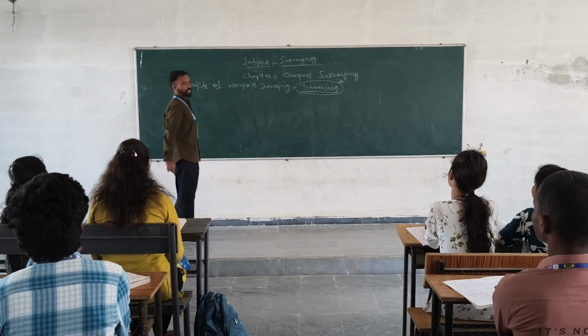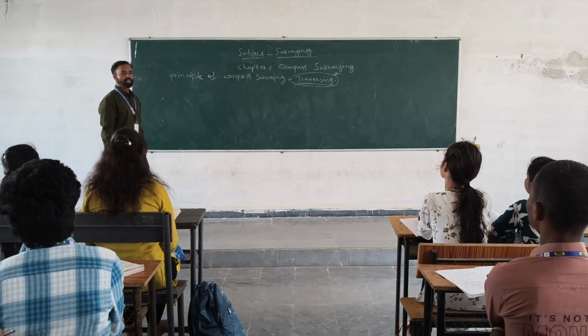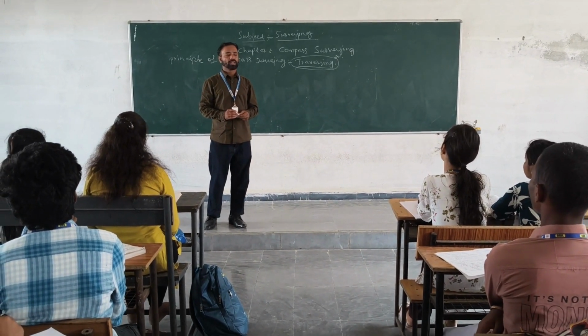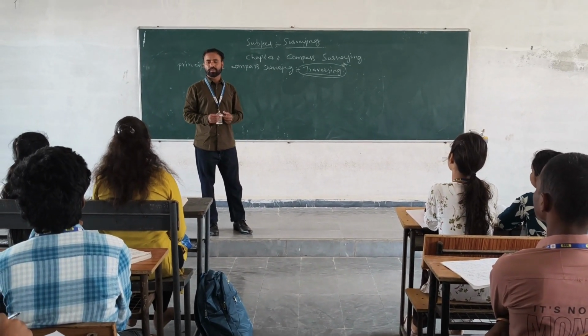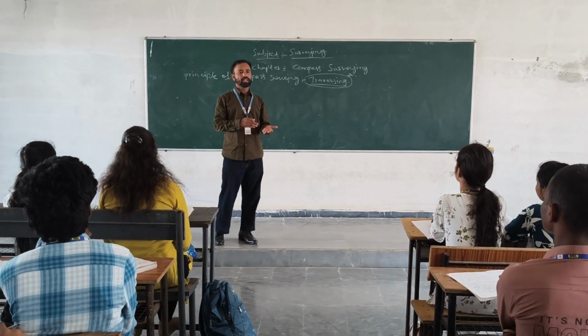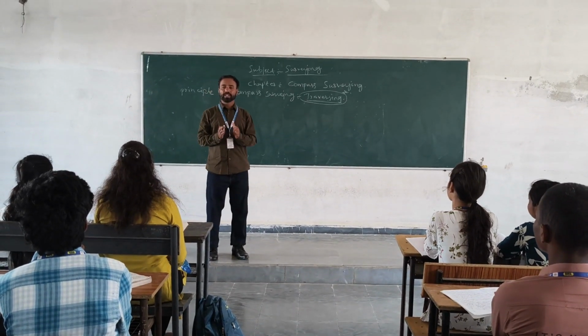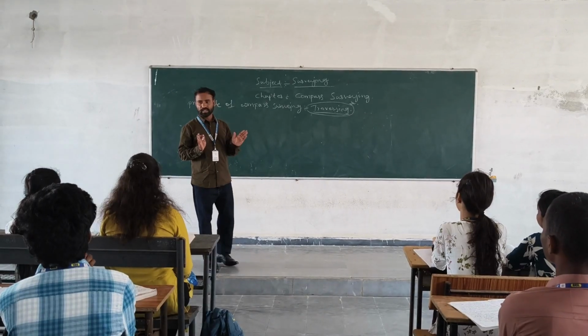So in this compass survey, we will measure the bearings. What does bearing mean? Bearing is nothing but a horizontal angle. We know that angles are either vertical angles or horizontal angles. What is this compass survey? Bearing means only horizontal angle.